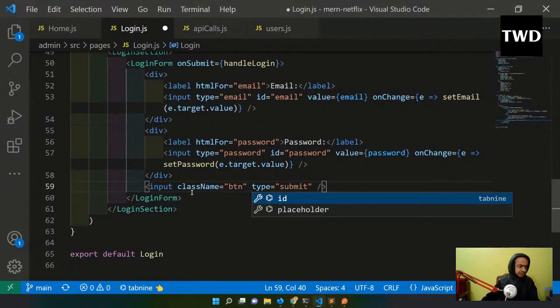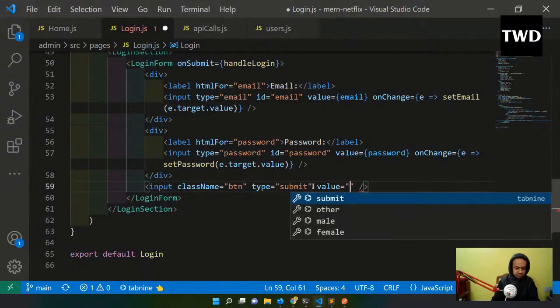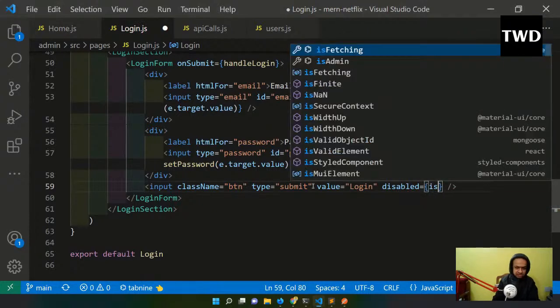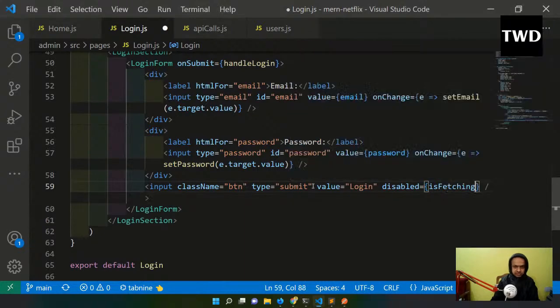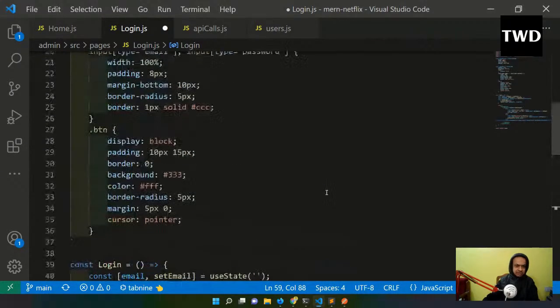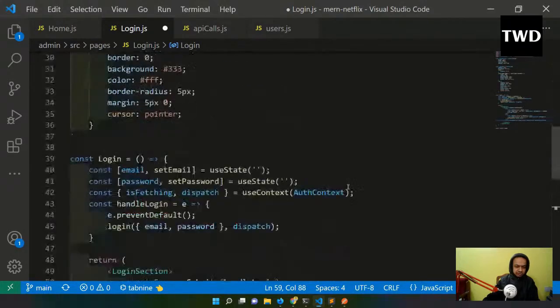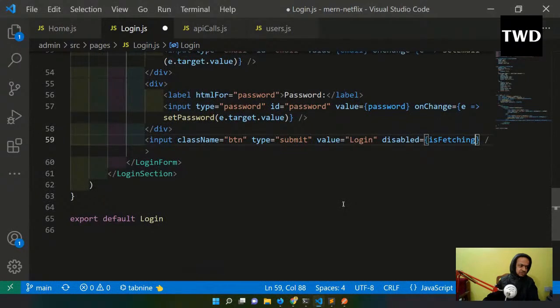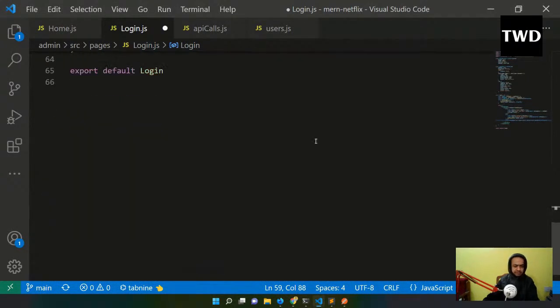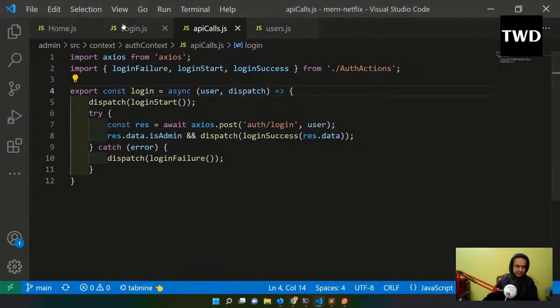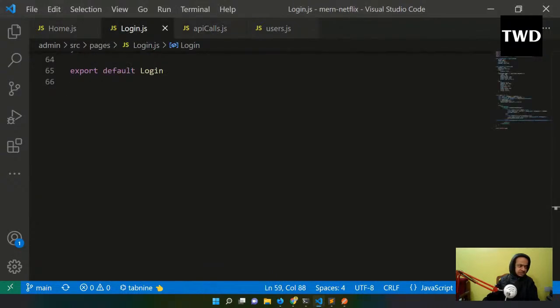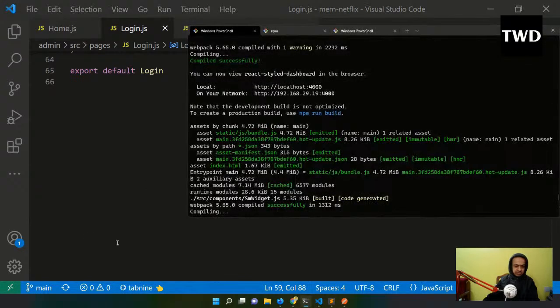ClassName is btn, type is submit, and value equal to login, and I can do a disabled here when it is fetching. isFetching is there. It's fetching because we are going to have this isFetching also here when we submit it, so I cannot submit it again. I think everything is okay, because we have this isFetching also in that. So that is done. And then, do I have any error? No, I don't have any error.